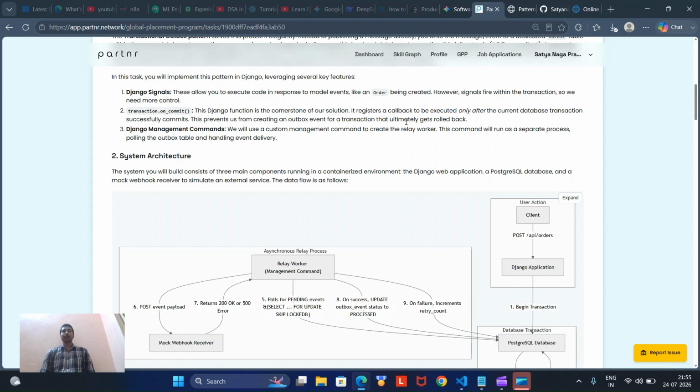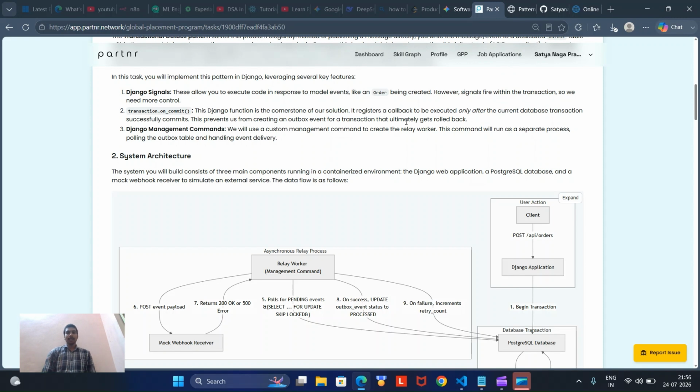This helps us avoid creating an outbox event for a transaction that ultimately gets rolled back. Let's say if something happened in our system, the database just rolls back its request. We don't want to send that event to our outbox event table. An event is nothing but a process or work that has happened. For example, a user clicks a button, this is an event. A user scrolls the product page, this is also an event. Likewise, an event is nothing but something that happened in our system.